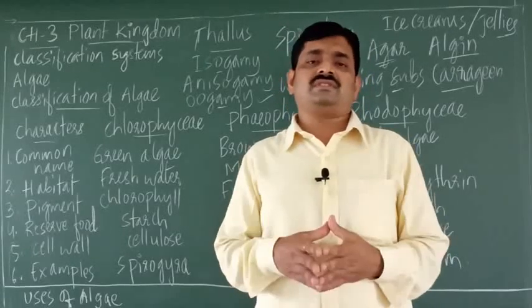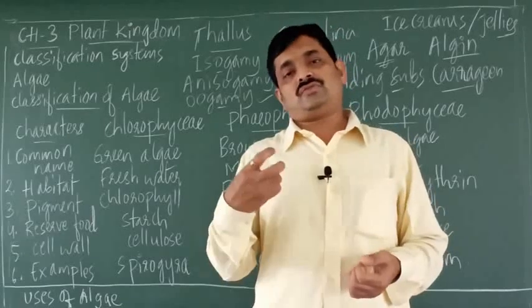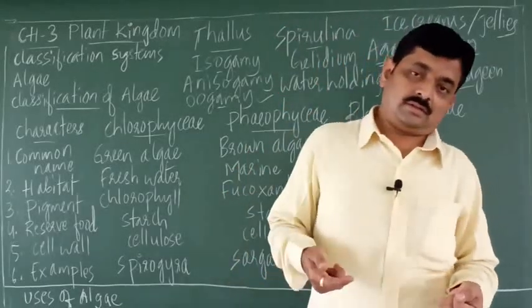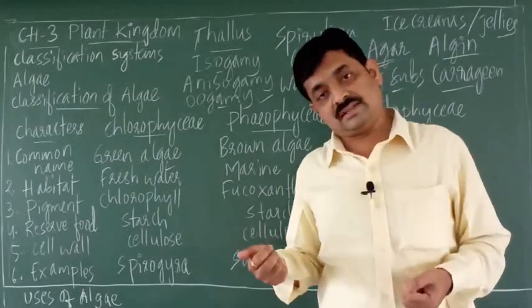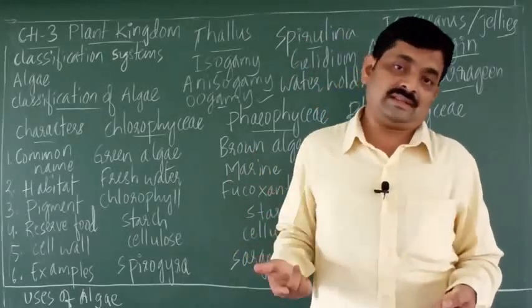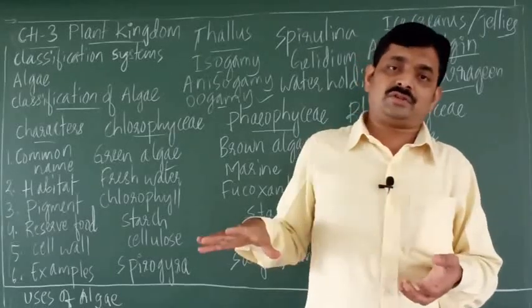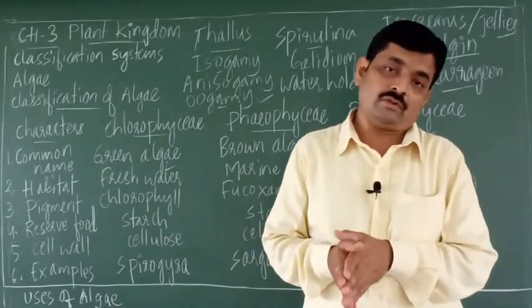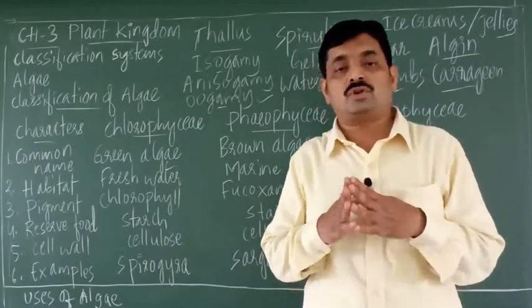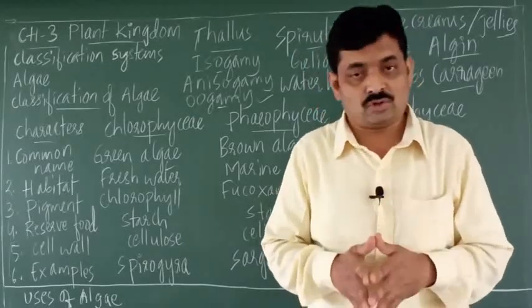The information of cells, such as the structure of the cells, the shape of the cells, the size of the cells, then the chromosome number present in the cells. All this information is called cytological information. So classification based on such information is called cytotaxonomy.